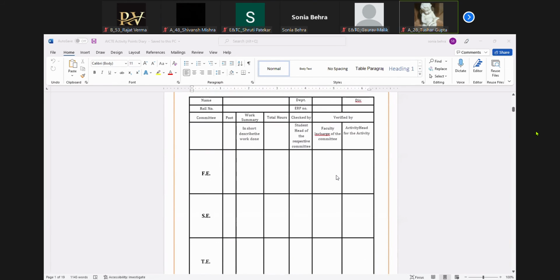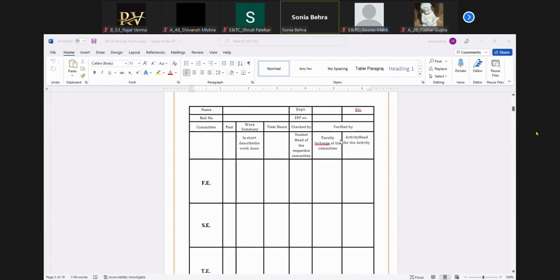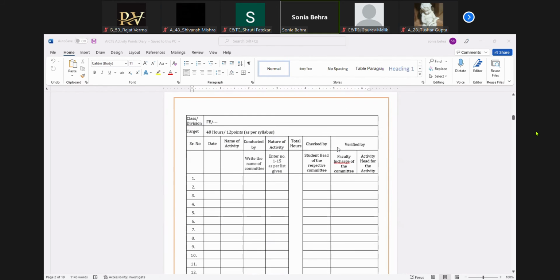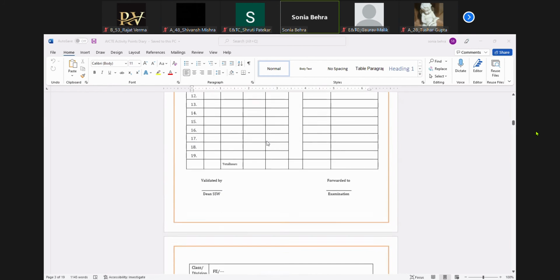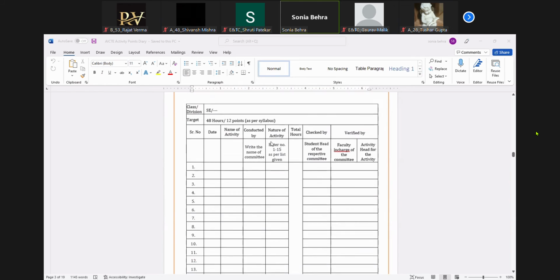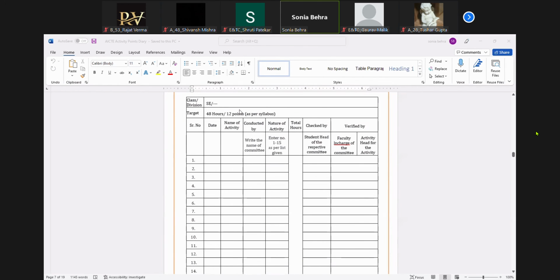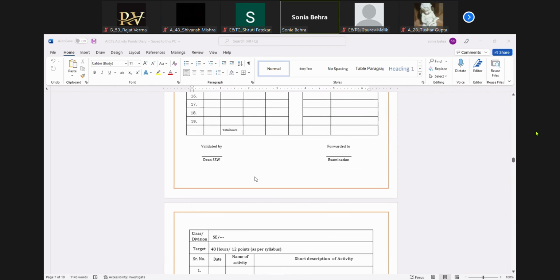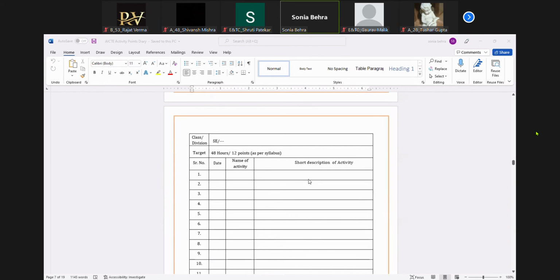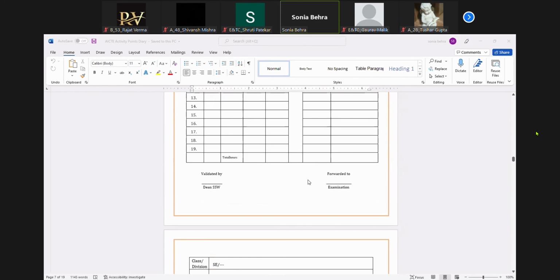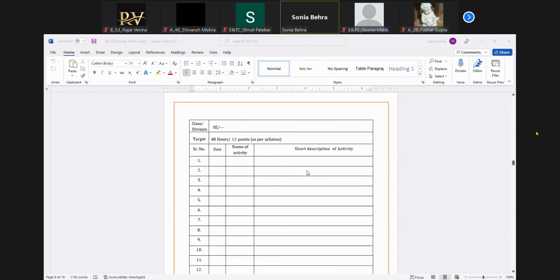This document has, as I told you, the first index sheet which you have to submit at the end finally. So this was for FE. This is your SE index sheet. So for the odd semester, you will have 2 indexes. One is this one, where you just have to give the mapping of which activity it is and who has conducted it. The second one is the short description. So every semester you have to fill 2 indexes. One is this simple index, and the second is this, where you have to give a short description of that. And after that will be your proofs.